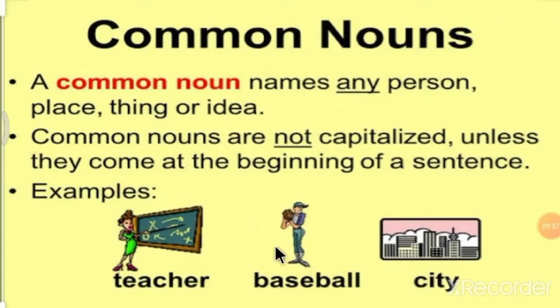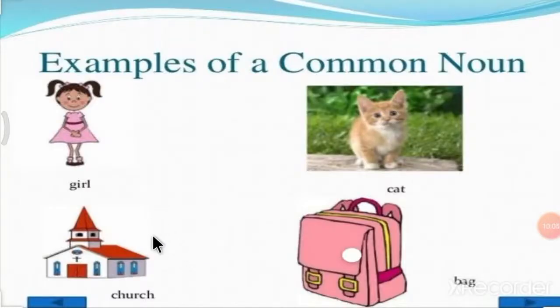All these things come under the common noun. For example, teacher. So many teachers are in the world, right? So here are some examples of common nouns. One is girl. So many girls are there in the world. That is why it's a common noun. Then cat. Many cats are there in the world. So cat is a common noun.